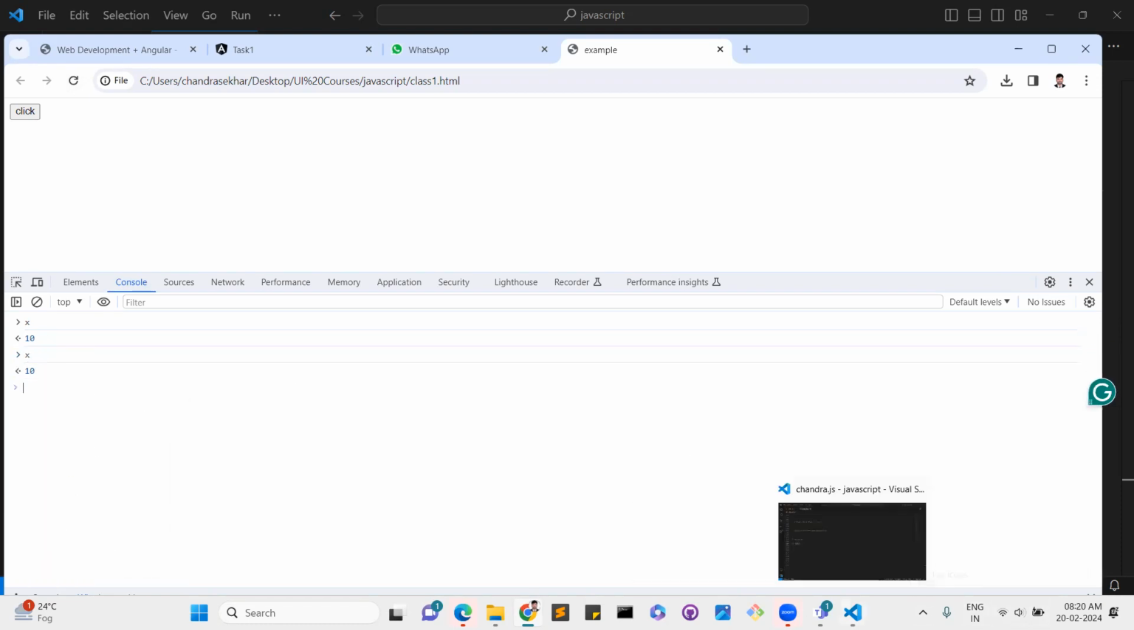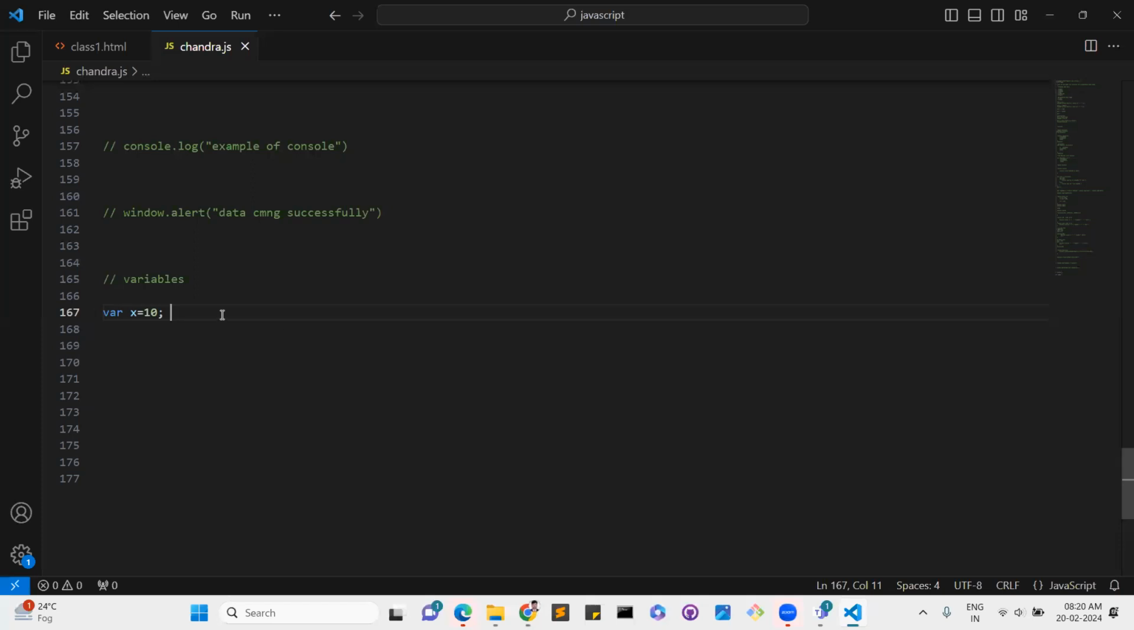See, because a variable declared with the var keyword is a global variable. We can use it in any place, wherever you added that var variable. So that is the global variable, we can display it anywhere. And let and const are block scoped, because in that block only it will work.